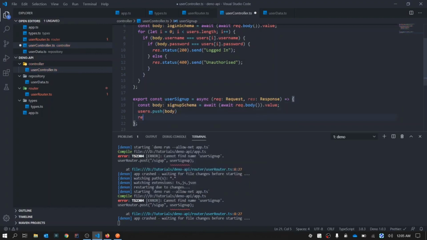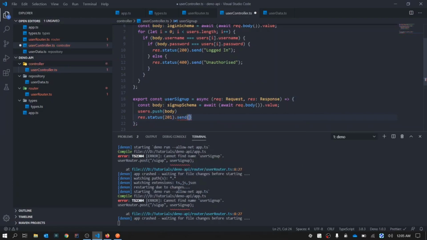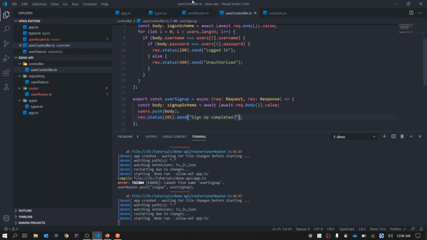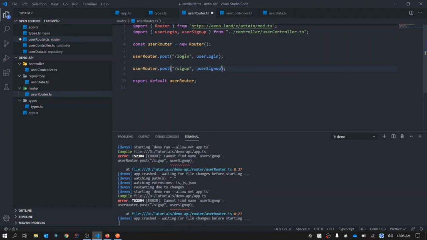Now we will send a response saying status 201, which means created, dot send user inserted, or let's say sign up completed, exclamation. That looks good. So let's import this, and I think we are good to go.